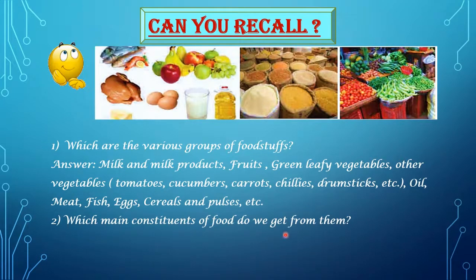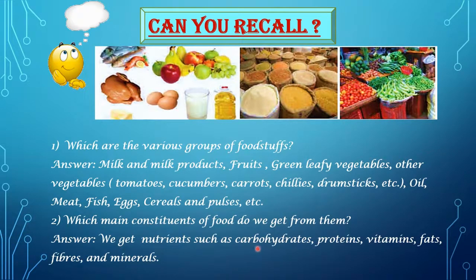Yes, we get nutrients such as carbohydrates, proteins, vitamins, fats, fibers and minerals.